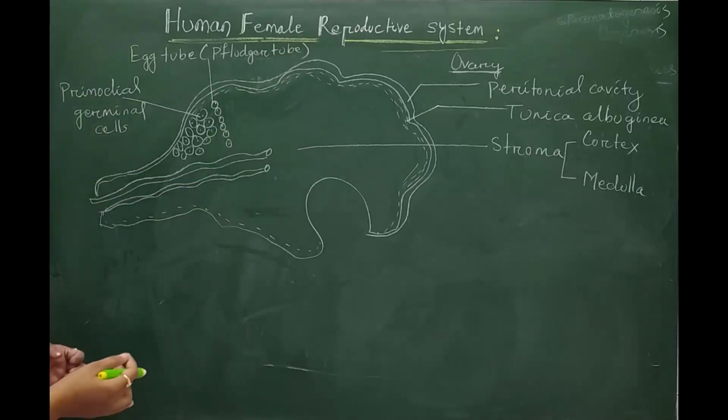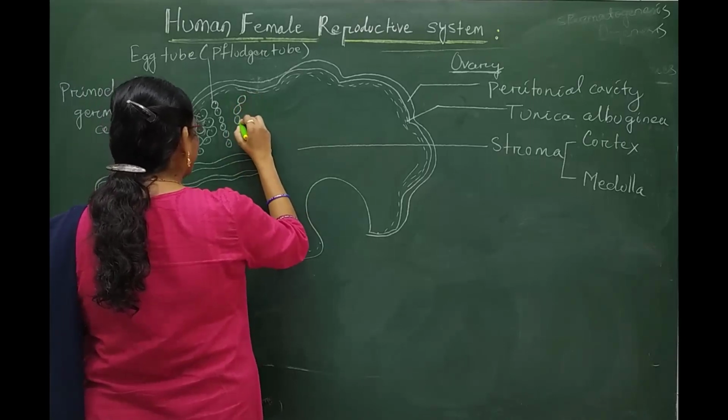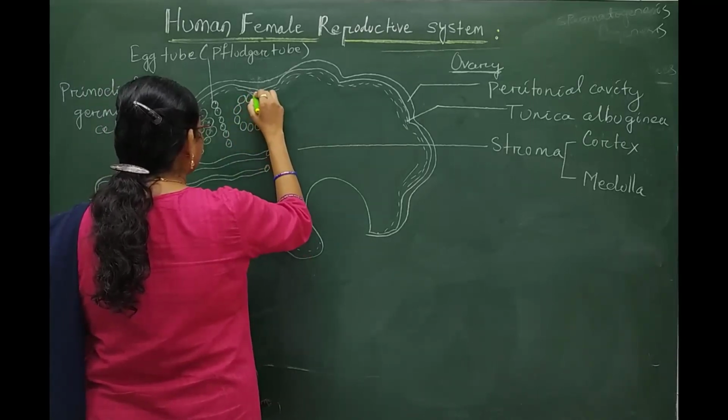Then in due course of time, this egg tube becomes rounded in structure